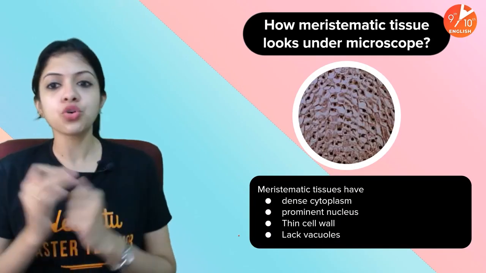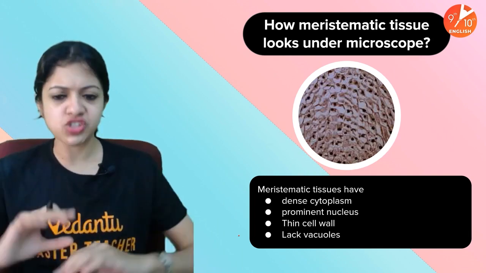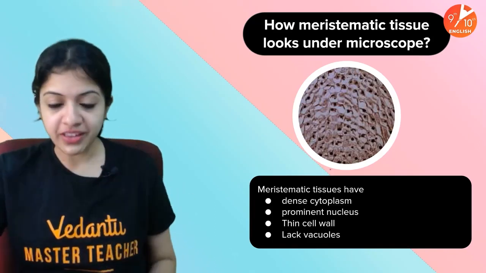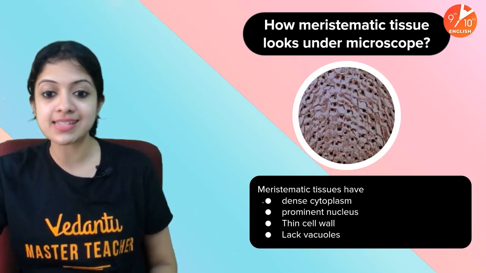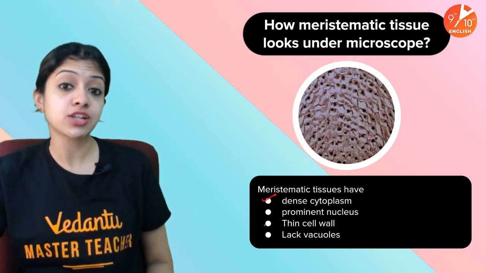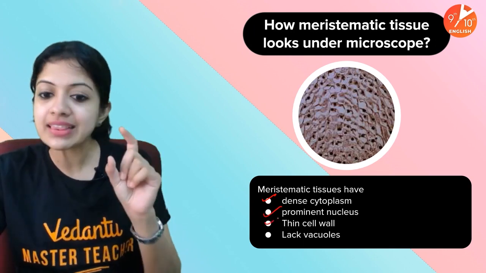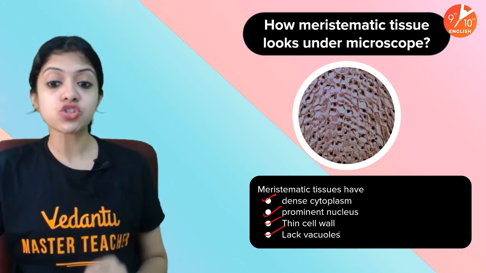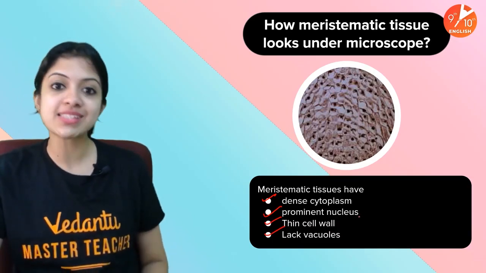How do meristematic tissues look under the microscope? Roughly like this. It's just a cluster of cells, as you can see. The major features, if you observe the picture and compare it with what's written here, is that they've got dense cytoplasm. They've got a prominent nucleus. They've got a relatively thin cell wall, and they lack vacuoles. There is a very strong reason why they lack vacuoles and they have a prominent nucleus and all of that.